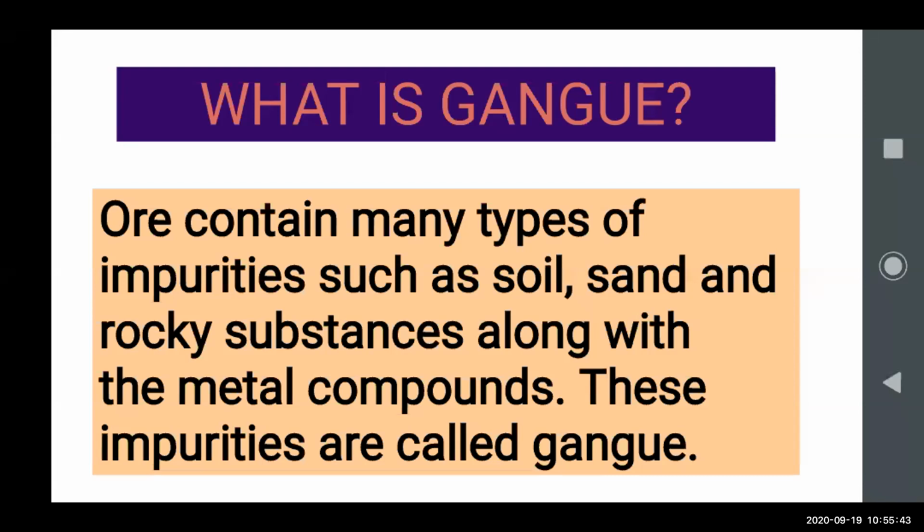Ore is not a pure metal. It contains impurities such as soil, sand and rocky substances, and these impurities are called gangue. Gangue means the waste material like soil, sand and rocky substance which we don't want. We want metal, so those impurities we have to remove from the ore.